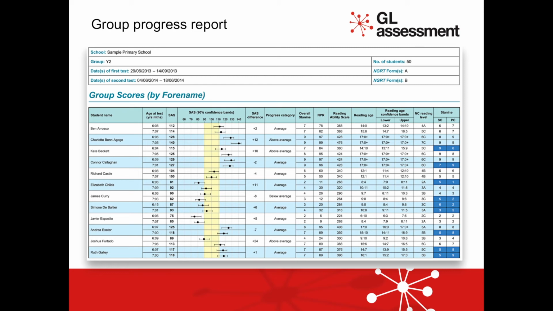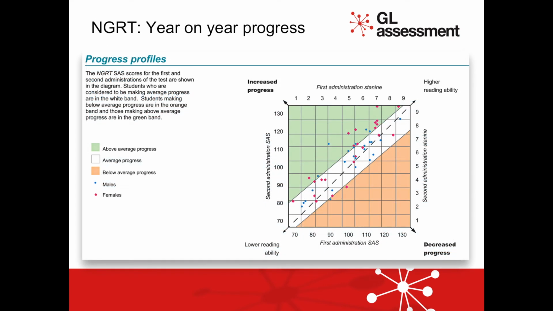The change in the standardized score and progress category is given based on that change in standardized score. The progress category is referenced to the change in standardized scores that the sample population make and the number of standardized score points difference will vary for different initial and final standardized scores.